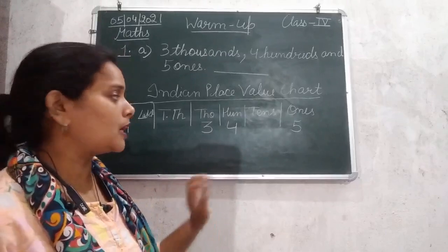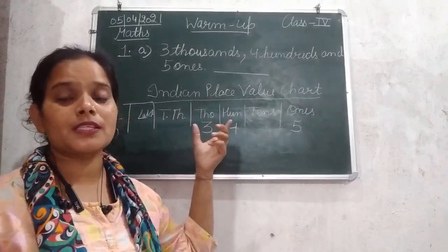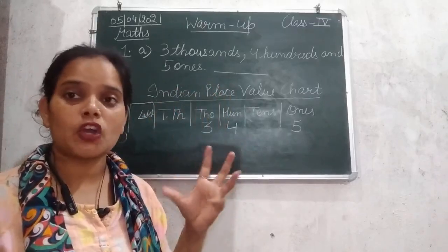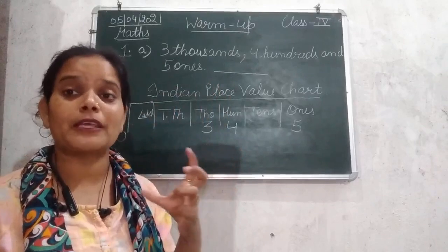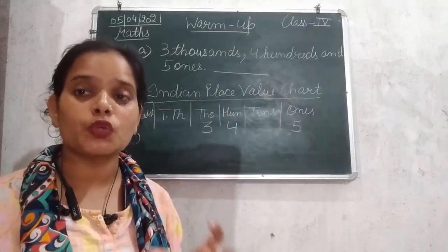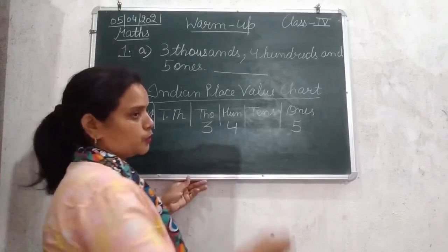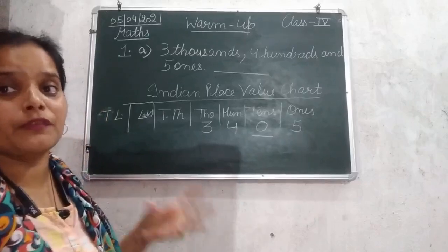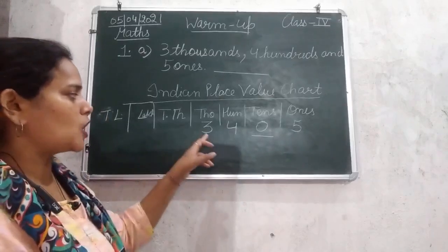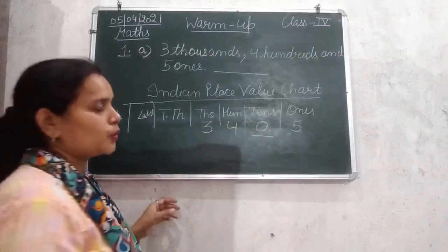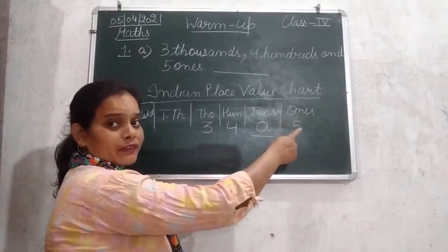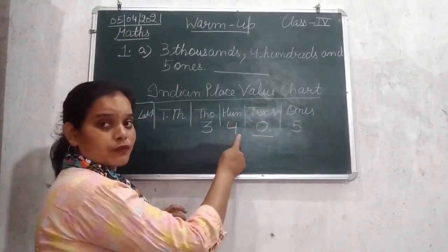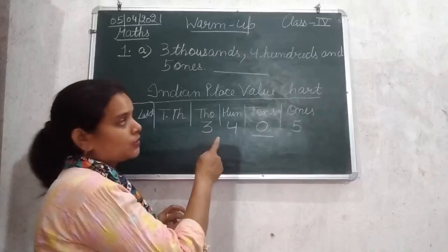See beta, when any of the place values is empty, or no digit is given, or the place value is not mentioned, we assume that there is zero. We assume it as 0. So now it will be 3405. At ones place we have 5, at tens place 0, at hundred place 4, and at thousand place 3.